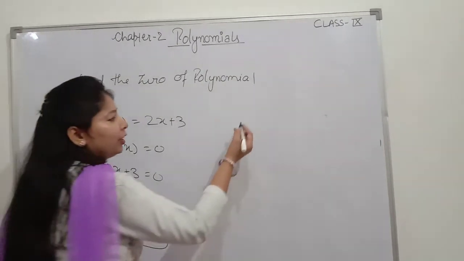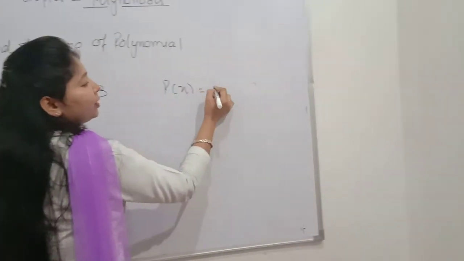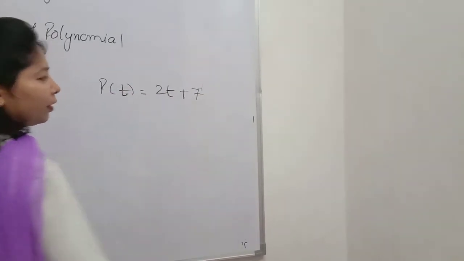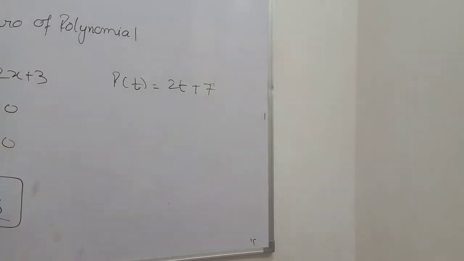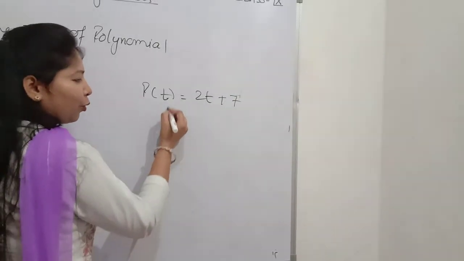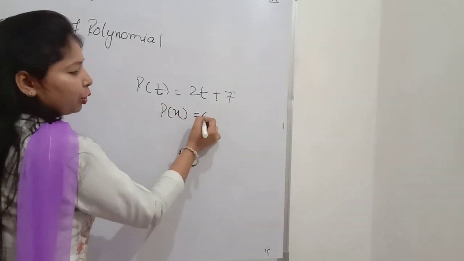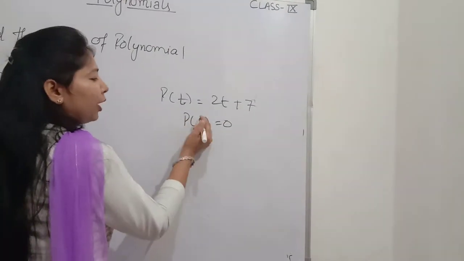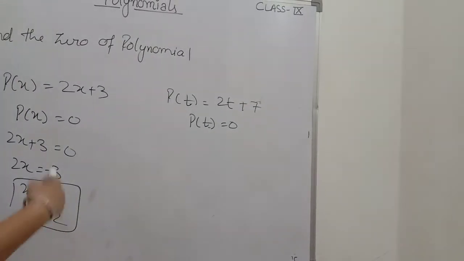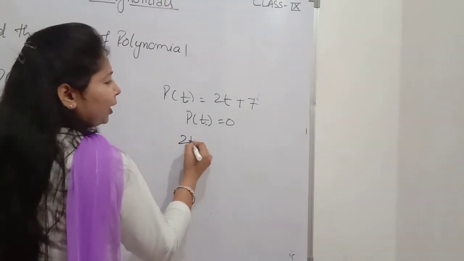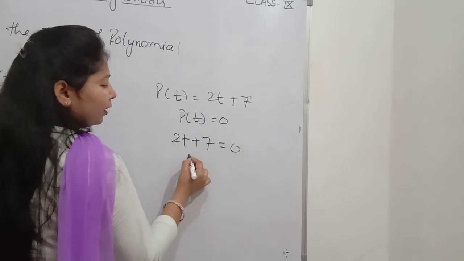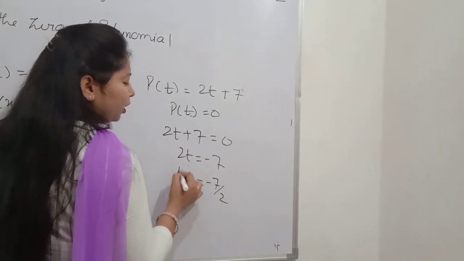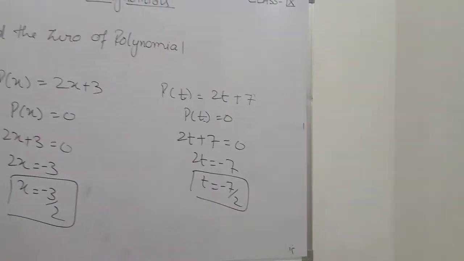Another example. The example is 2t plus 7. Find the zero of the polynomial. Question comes like this. Now what do I have to do? First step, p(x) is equal to 0. पॉलिनोमियल को px नहीं pt को यहाँ पे बिकॉज मैंने t में लिया है तो p(t) को मुझे इक्वेट करना है 0. Now 2t plus 7 is equal to 0. That means 2t is equal to minus 7. So t is equal to minus 7 by 2. This is the zero of the polynomial.